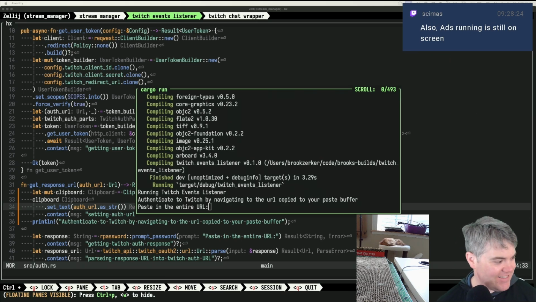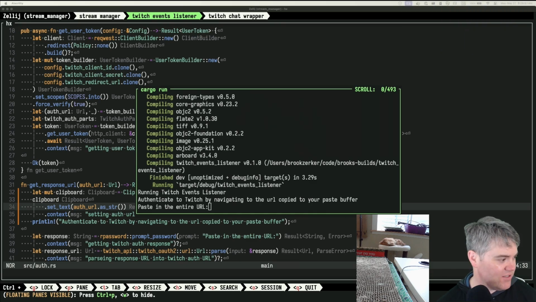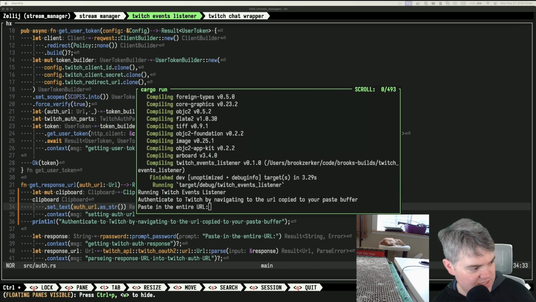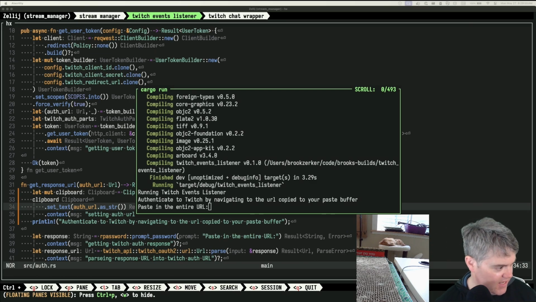All right, so what is it? This is Twitch. We're gonna call this, there's probably a stream manager. Actually, you know what? This probably should just be Twitch events listener. Redirect URL. What am I using? Localhost, probably like port 8080 or something like that. I can actually see here it had the redirect URL. Yeah, localhost port 8080. Okay, there's that.